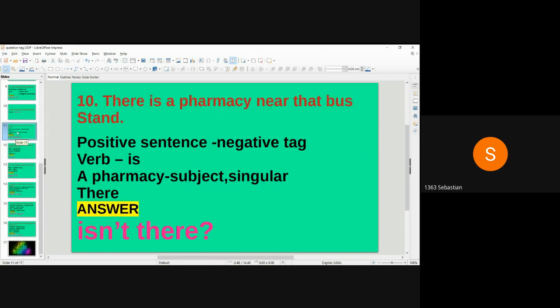Tenth question. There is a pharmacy near that bus stand. Sentence is in positive, so the question tag will be negative. Is the verb. A pharmacy is the subject. This is singular. So sentence begins with there. So we use there in question tag. Answer is isn't there.